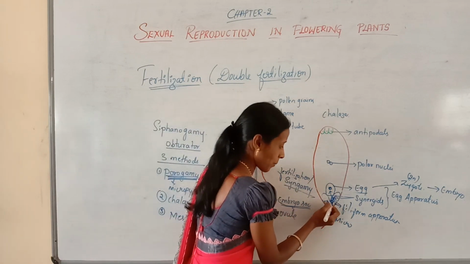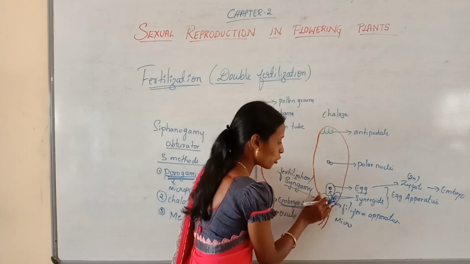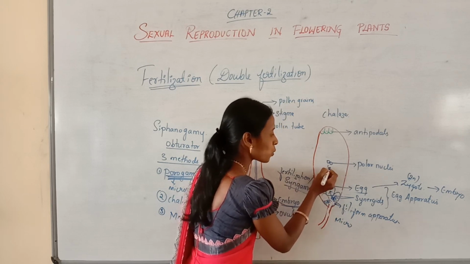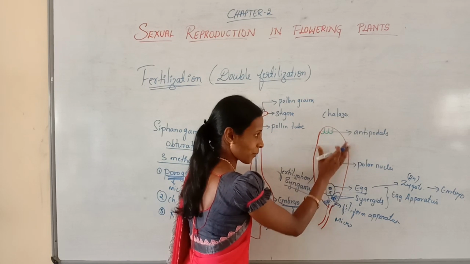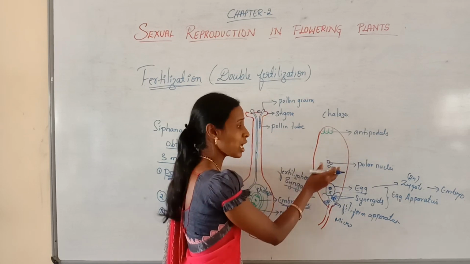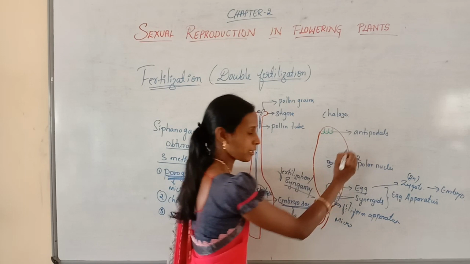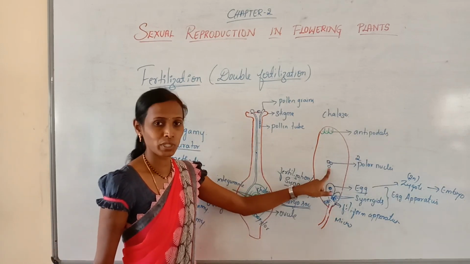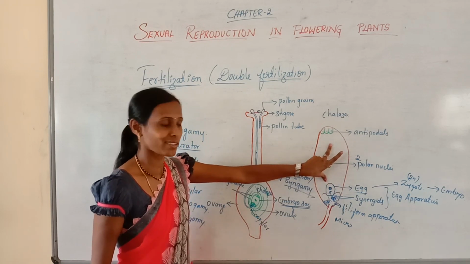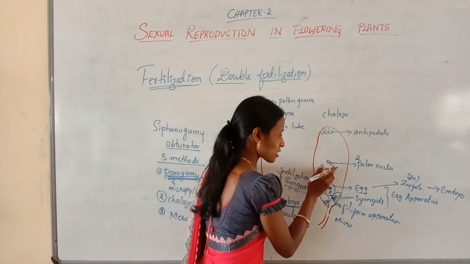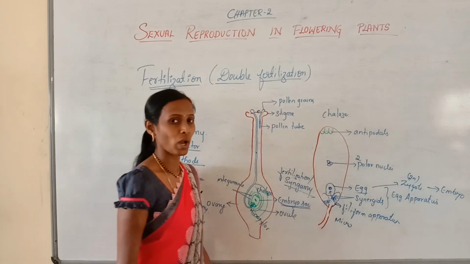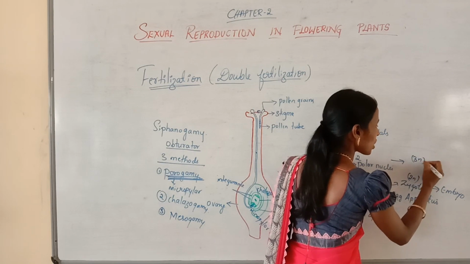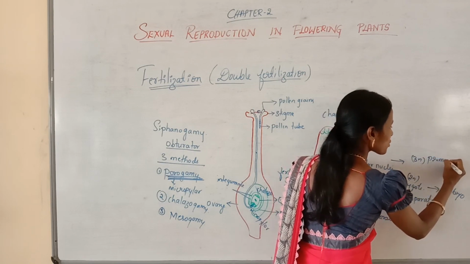Then one more male gamete. The other male gamete moves towards the center. Now it moves towards the central cell. The entire thing is considered as a central cell which contains two polar nuclei. The other male gamete moves towards the polar nuclei which are present in the central cell and fuses with them. This male gamete fuses with the two polar nuclei, resulting in the formation of a triploid structure called the primary endosperm nucleus.